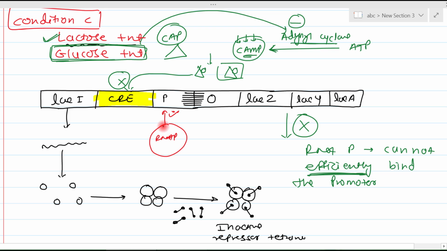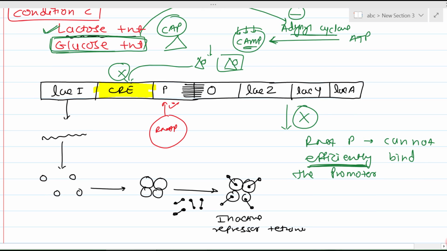Why? Because RNA polymerase, in this case, is able to bind with the promoter temporarily, but it is not efficiently able to bind. Okay, so why is this happening? Because there is no cyclic AMP-CAP complex bound to CRE.